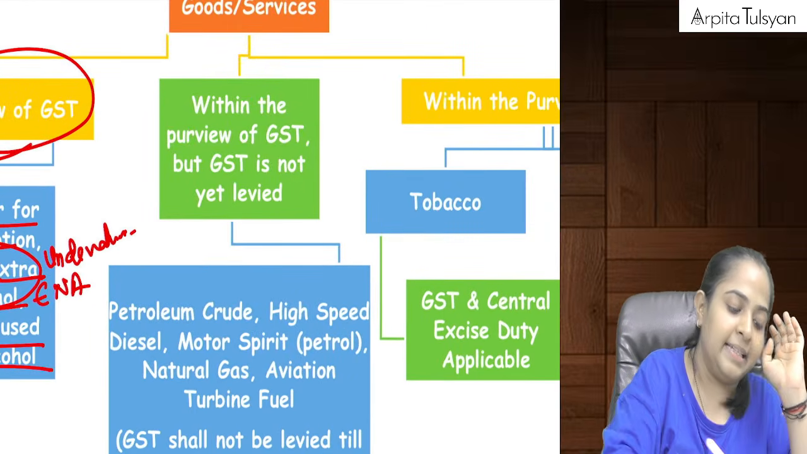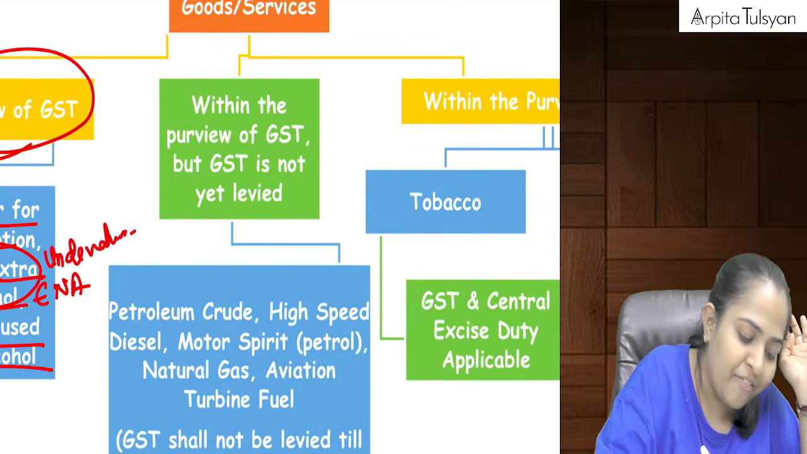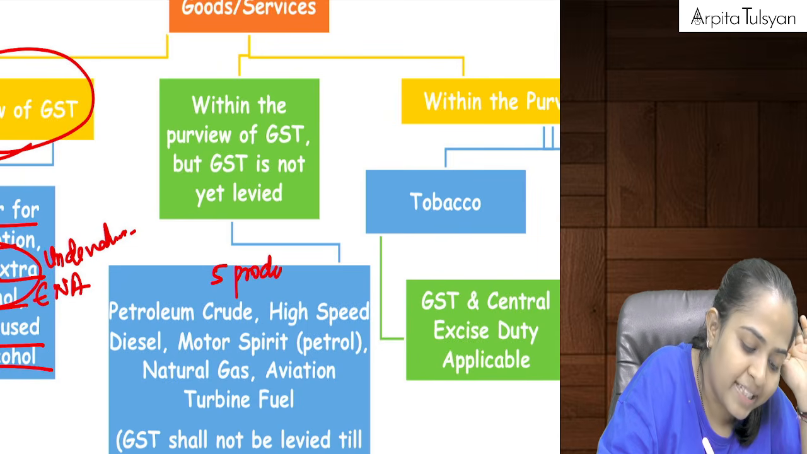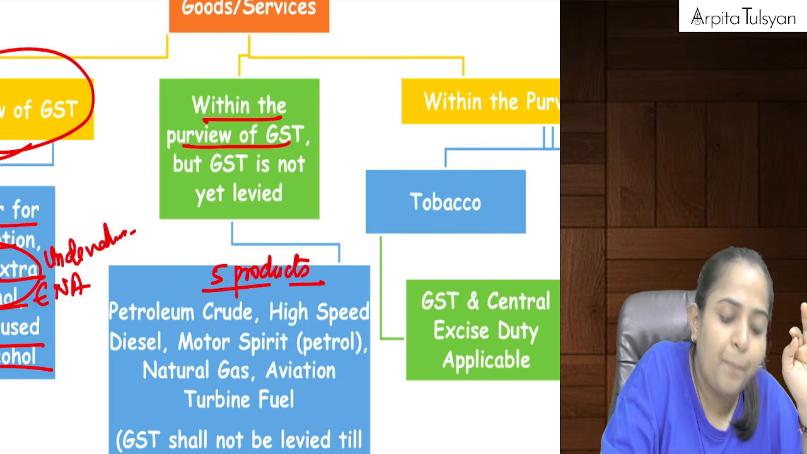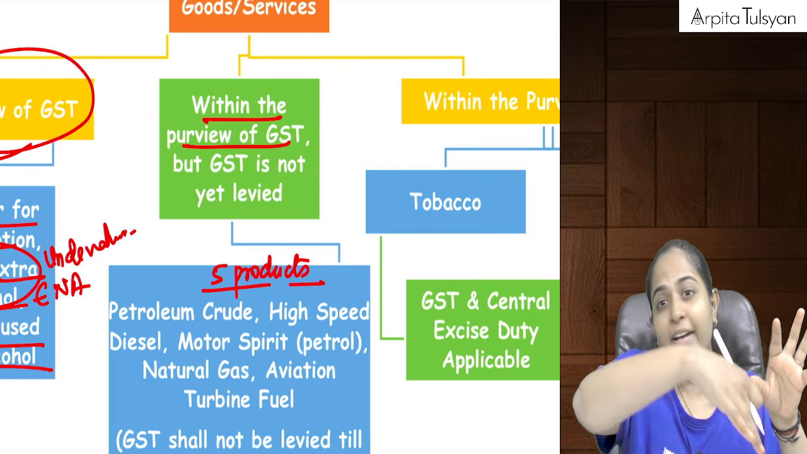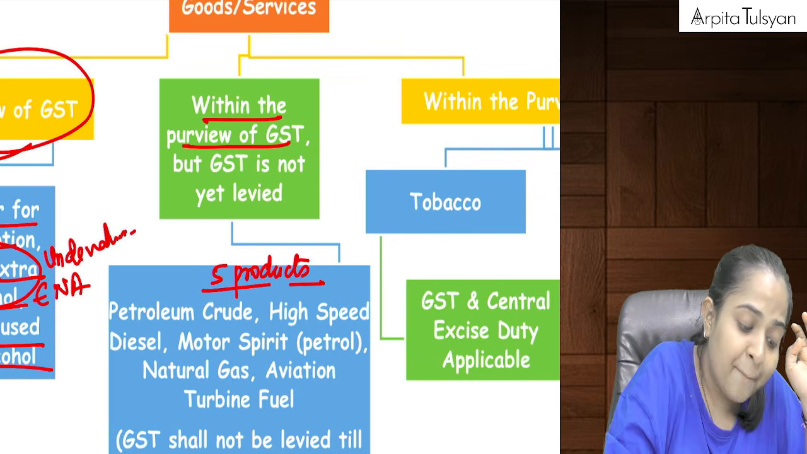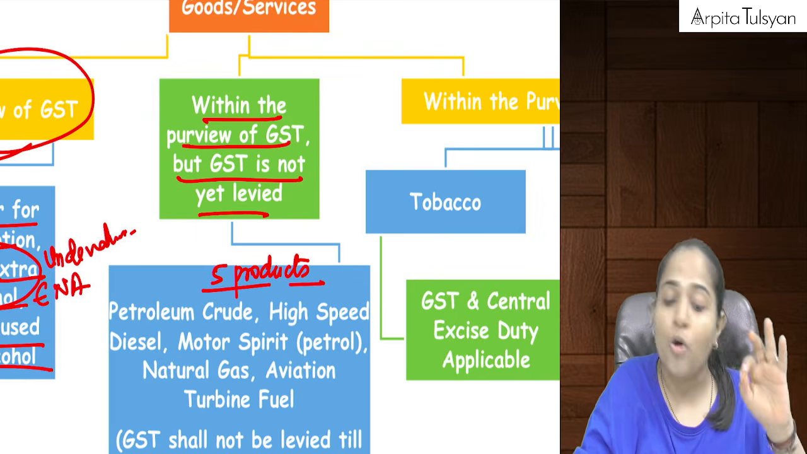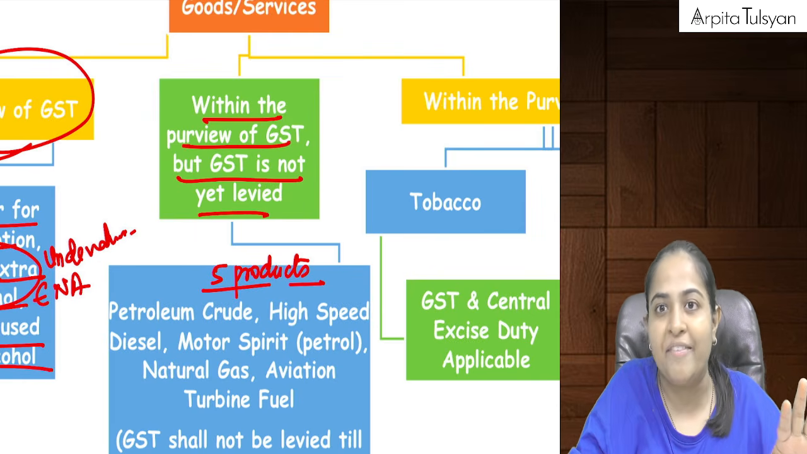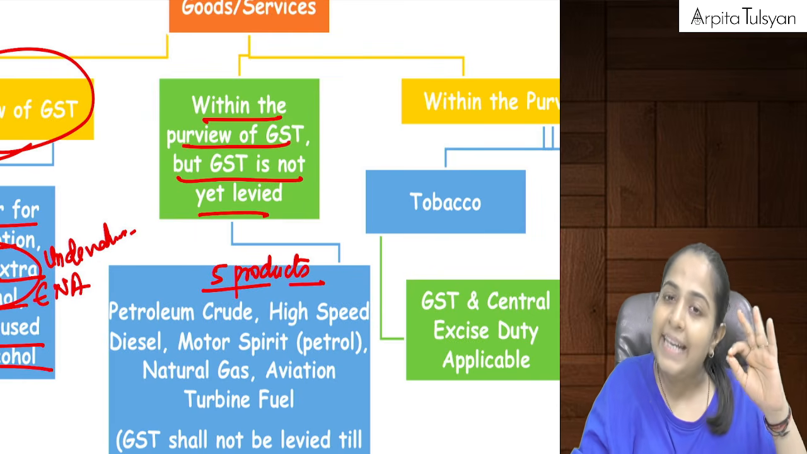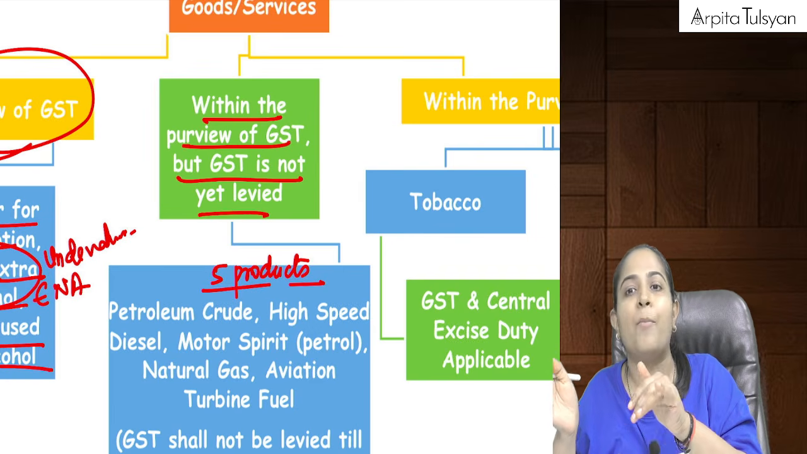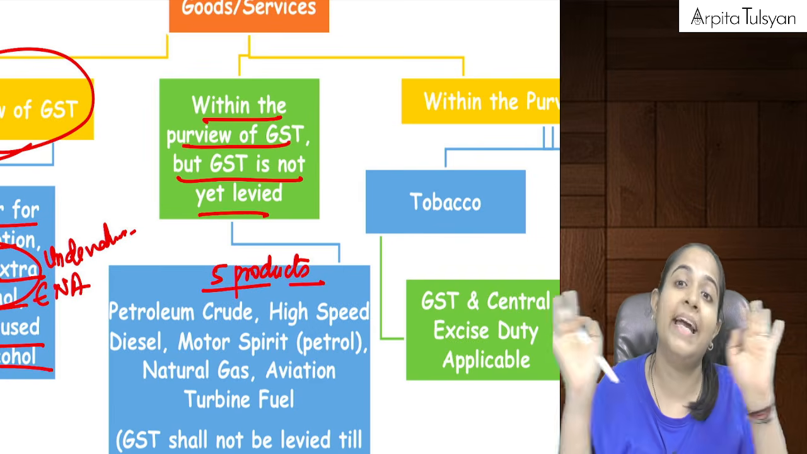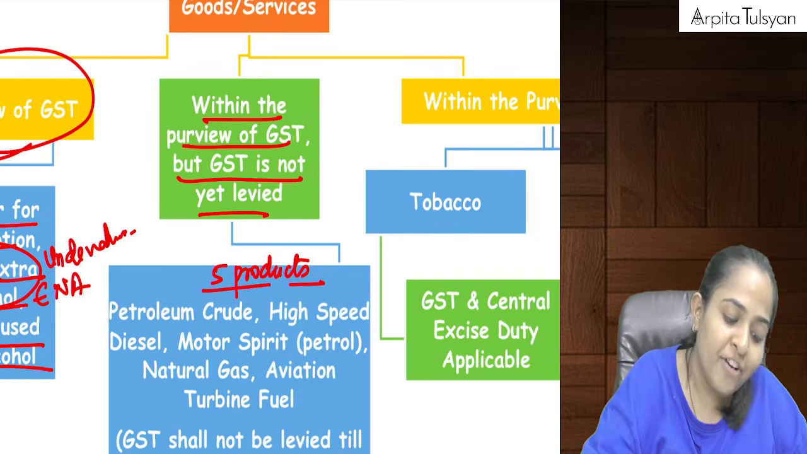Another thing, then the next 5 products. Okay, we are required to study about the next 5 products. These 5 products are within the purview of GST, but GST is not yet levied. It means on these 5 products, they want to levy the GST. GST is going to come on these products, but from when the GST is going to come on these products, that we do not know. That is yet to be notified. Okay, which are these 5 products?